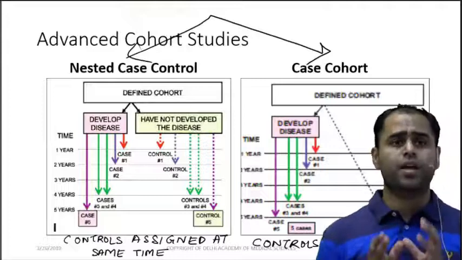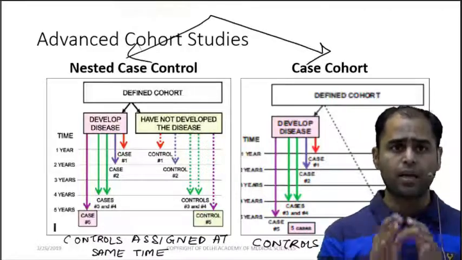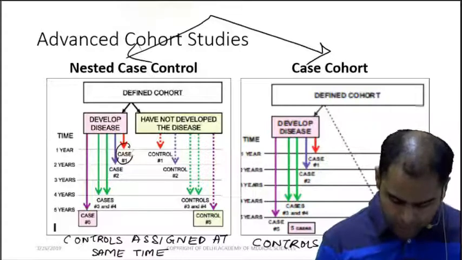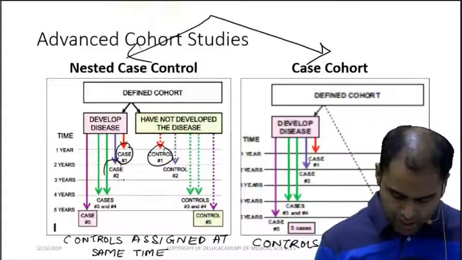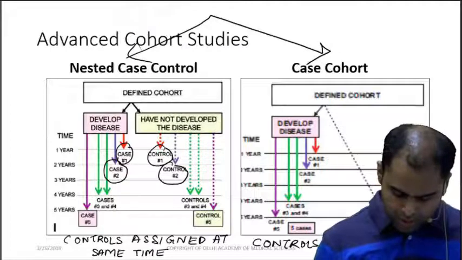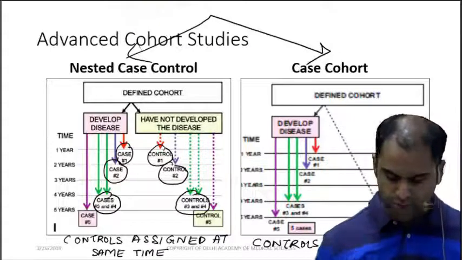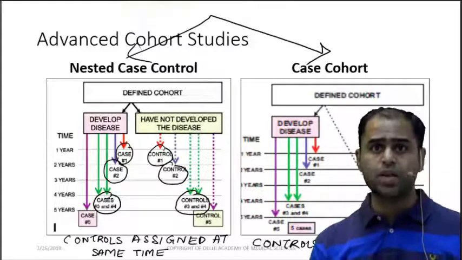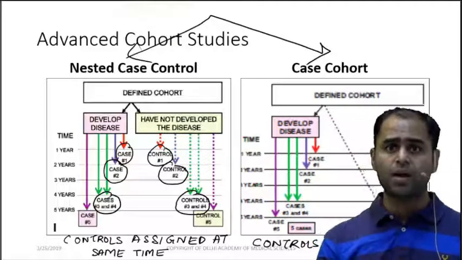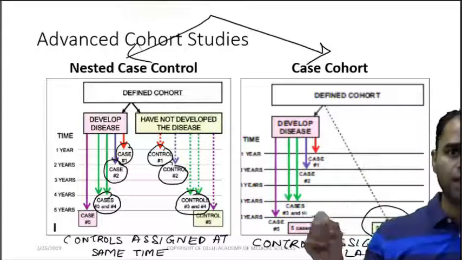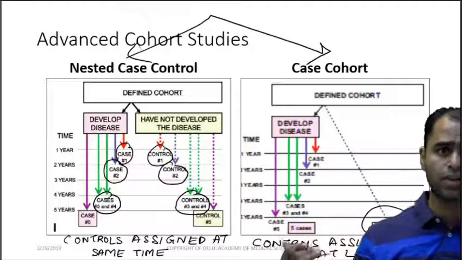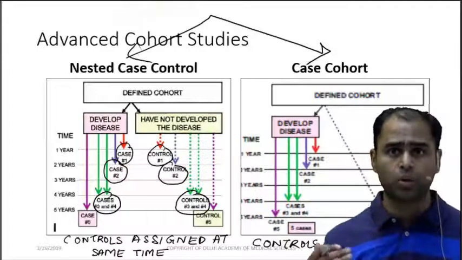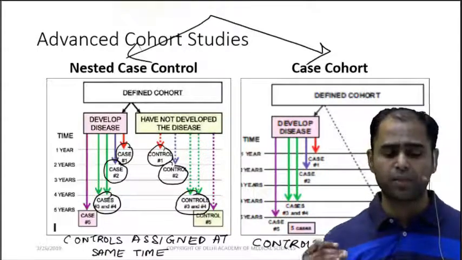In a nested case control study, the controls are assigned at the same time when cases occur. Case 1, control 1. Case 2, control 2. Case 3 and 4, control 3 and 4. But in case of a case cohort, we are assigning the controls at the last. You can see at the bottom the controls are there. So this is the very basic difference between these two.